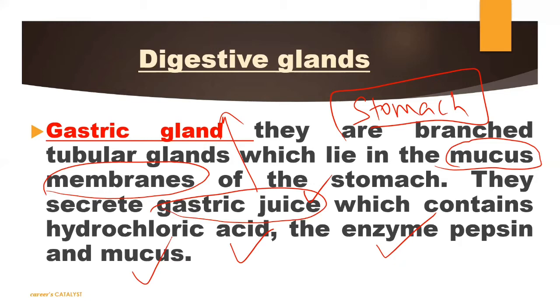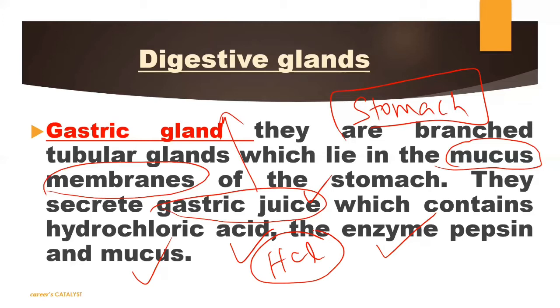Hydrochloric acid is used to digest the food. The enzyme pepsin digests complex protein, and the mucus helps to form a lining in our stomach so that it does not get damaged by the production of HCl. As we already know, HCl is a very corrosive acid, so if it is released inside your stomach, the lining of the stomach would get damaged. This damage is reduced by the mucous membrane, because it continuously forms a layer in your stomach so that the HCl does not act on the stomach wall.